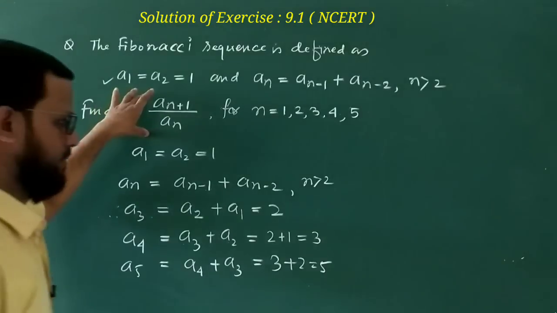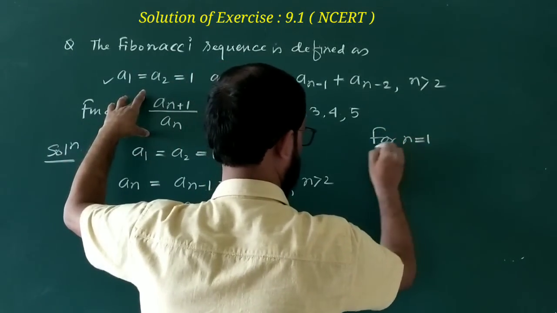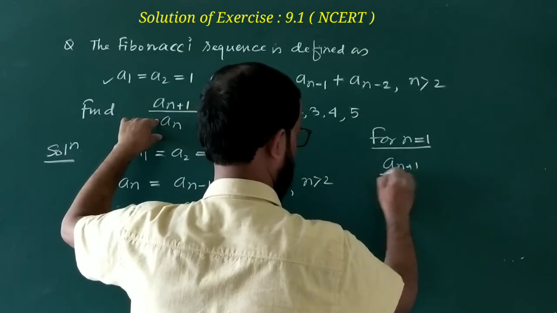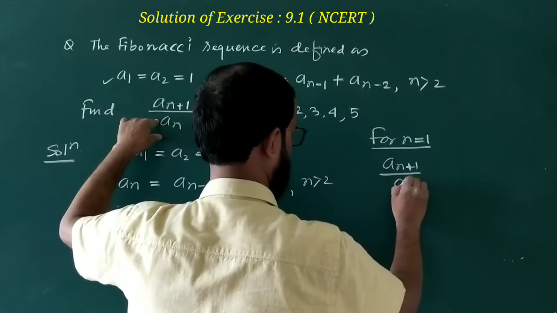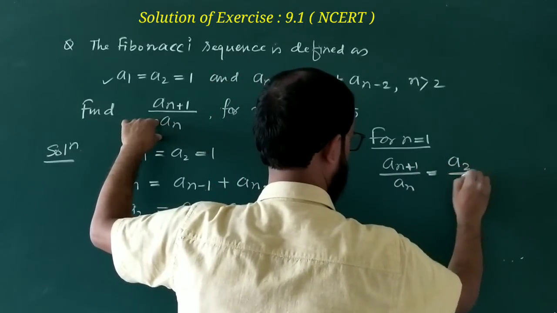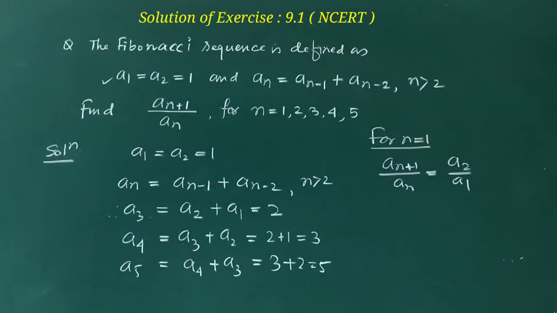Now comes to this expression. For n equal to 1, a(n+1) by an will be a2 by a1. For n equal to 1 the relation becomes a2 by a1.